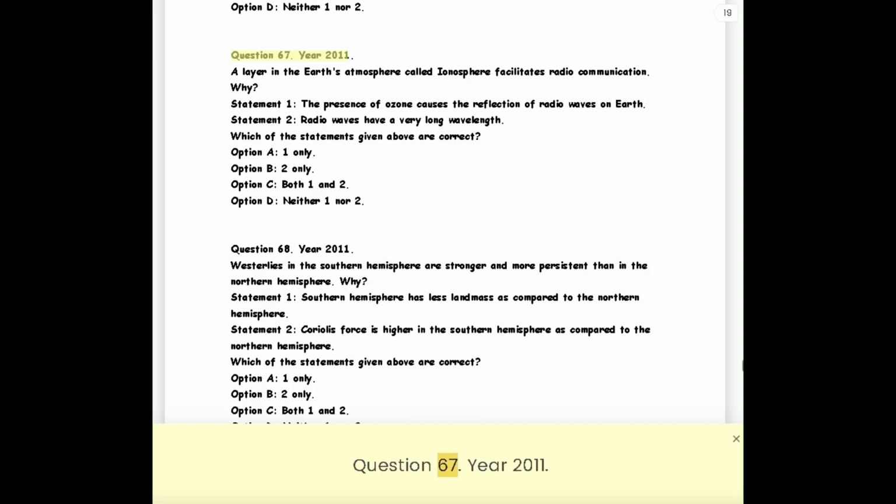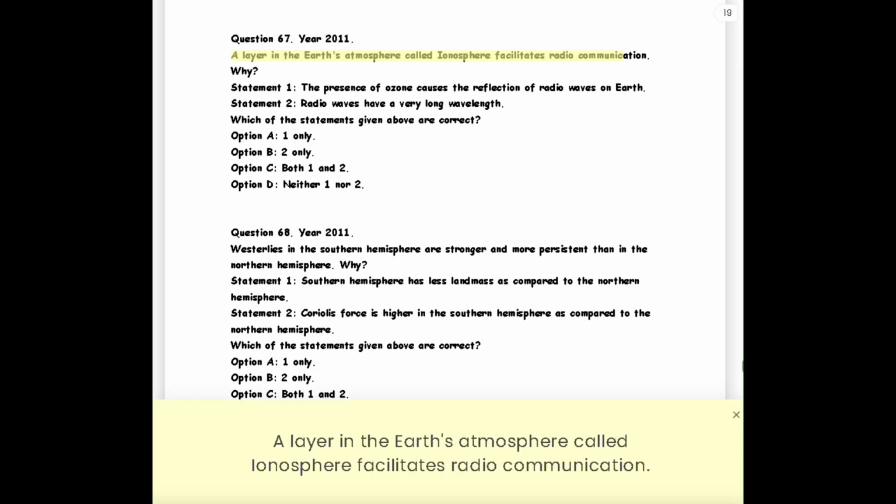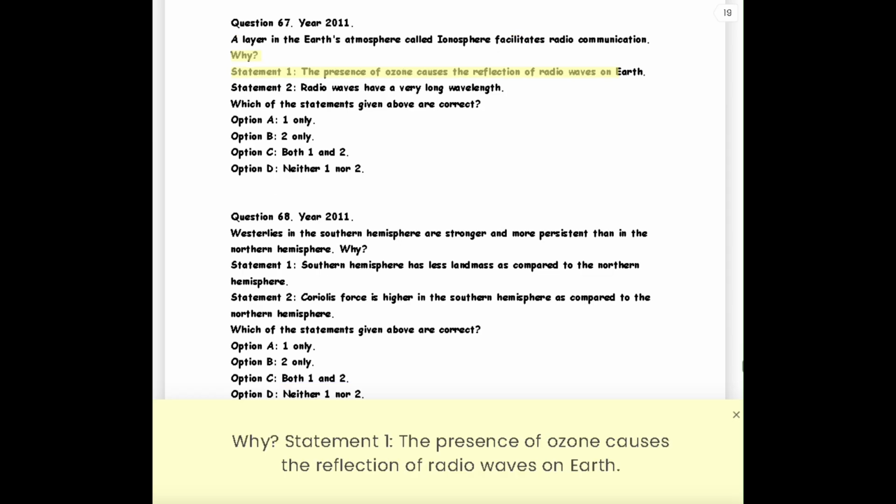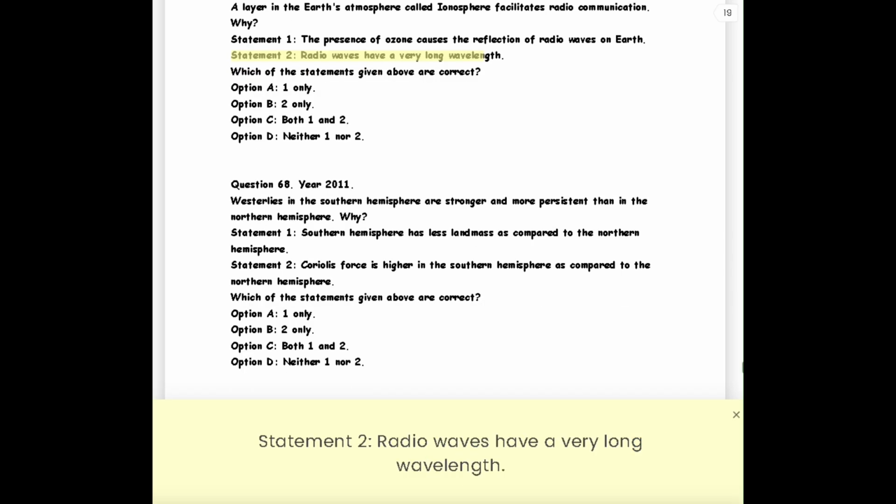Question 67. Year 2011. A layer in the Earth's atmosphere called ionosphere facilitates radio communication. Why? Statement 1. The presence of ozone causes the reflection of radio waves on Earth. Statement 2. Radio waves have a very long wavelength.